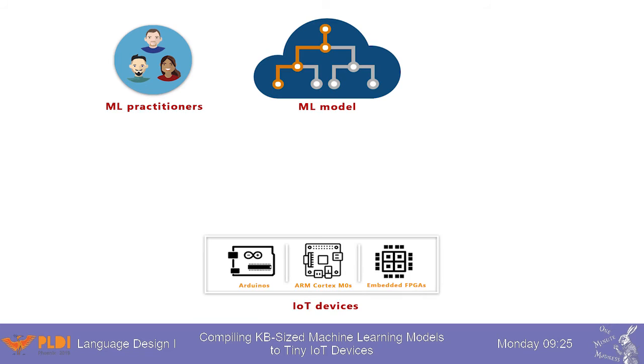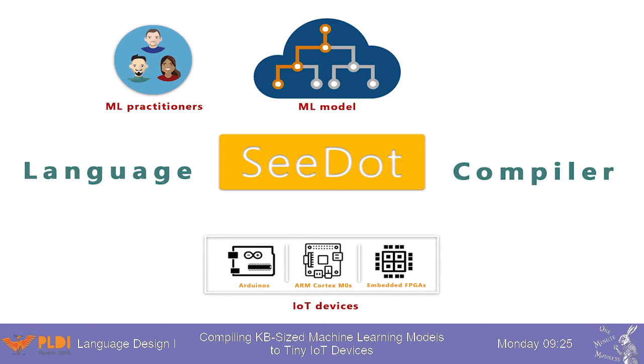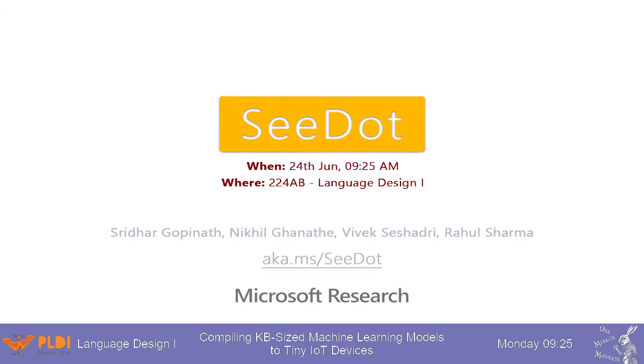To bridge this gap, we have developed CDOT, which is a language and a compiler. Our language allows ML researchers to succinctly express their ML models. Our compiler uses an automatic quantizer to generate efficient fixed point code for IoT devices. For more details, please visit our webpage.